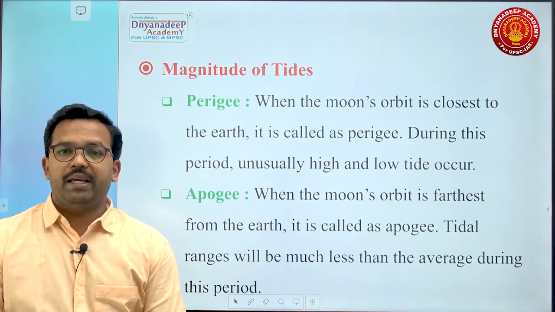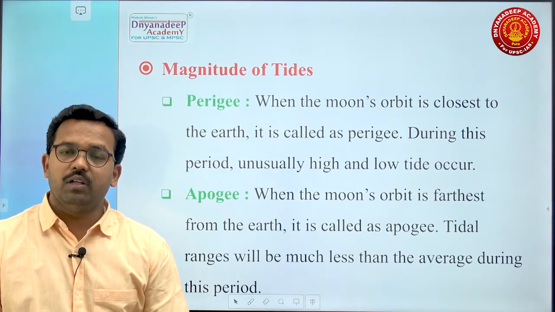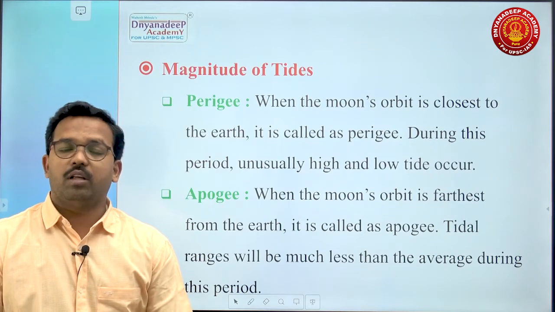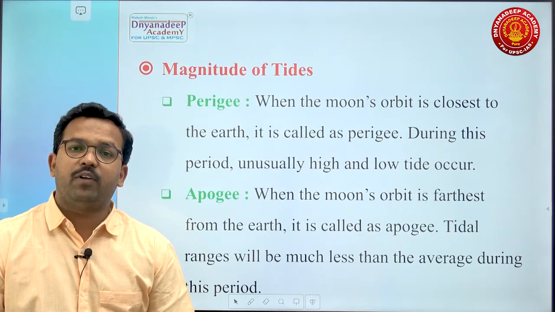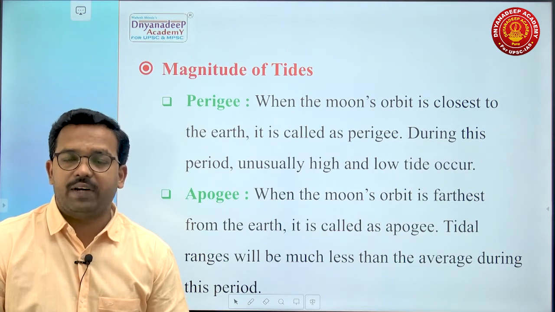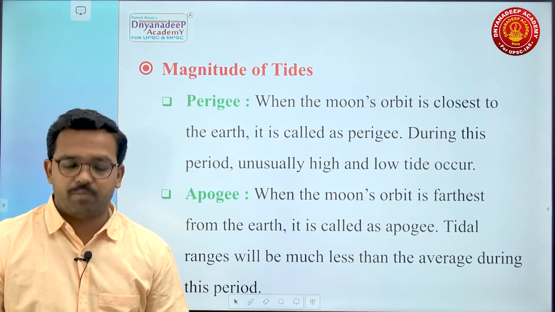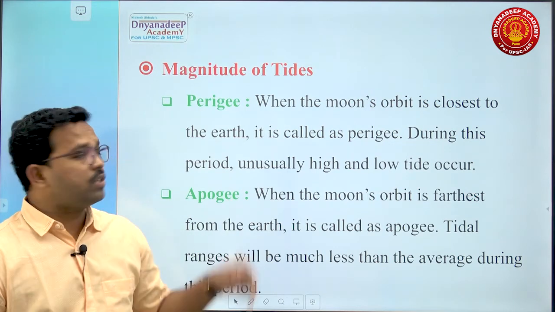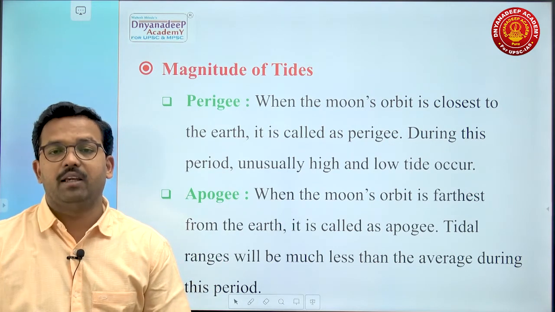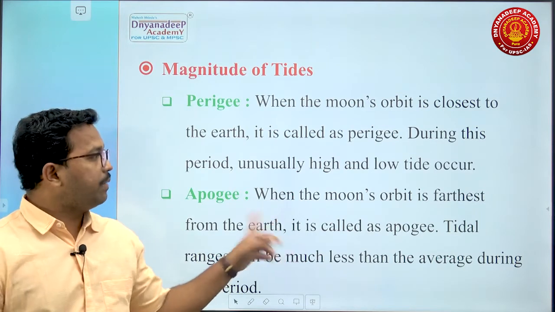Then, based on the distance of moon and sun from earth, we have classified the tides into various magnitudes. So what are the magnitudes of tides? First, it is about perigee. What is the meaning of perigee? Here a diagram has been given.